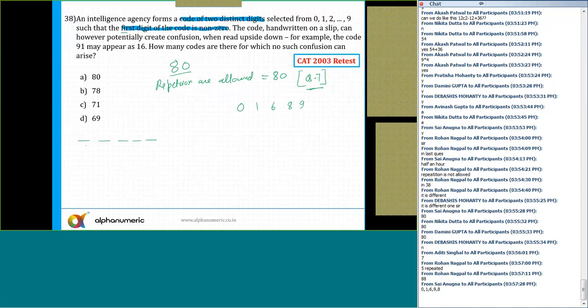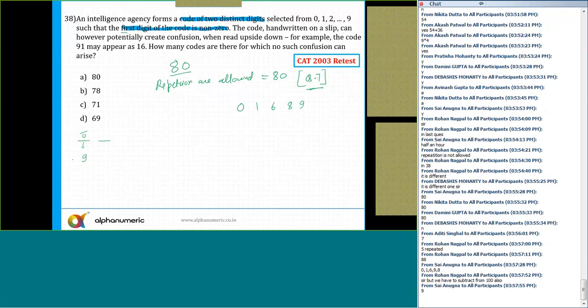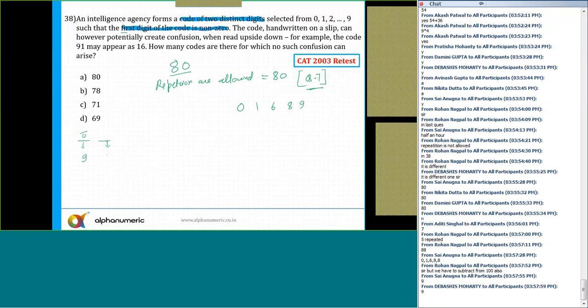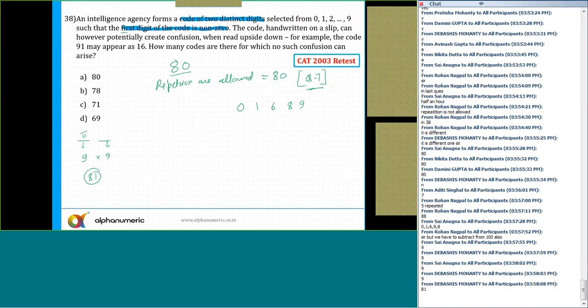Now if the repetitions are not allowed, and the leading digit can't be 0, I need to form a 2-digit code. The first place has how many choices? 9. And the second place? Again 9. So 9 into 9 is 81, so there is a total of 81 cases.